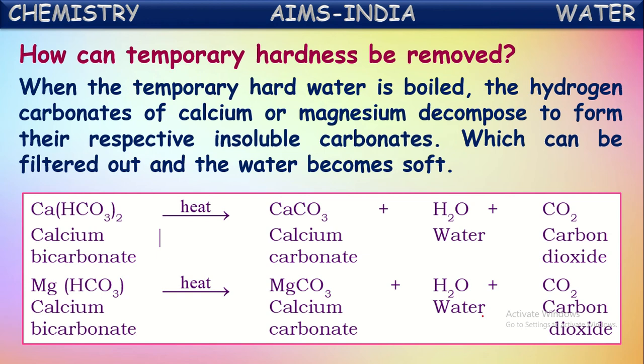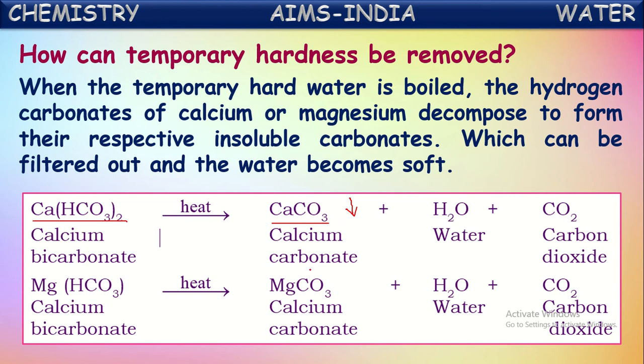See here, if temporary hard water contains calcium bicarbonate, on heating or on boiling the water, this bicarbonate of calcium decomposes to form calcium carbonate. This calcium carbonate is insoluble in water. It forms a precipitate, so it settles down. That can be removed by the filtration process.